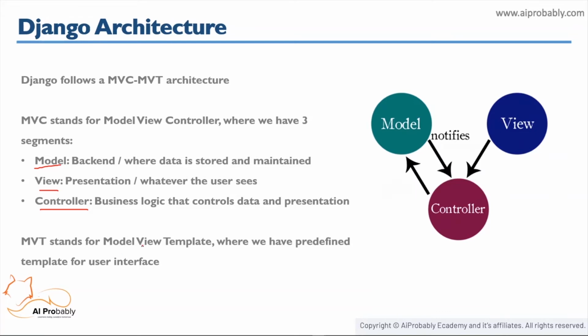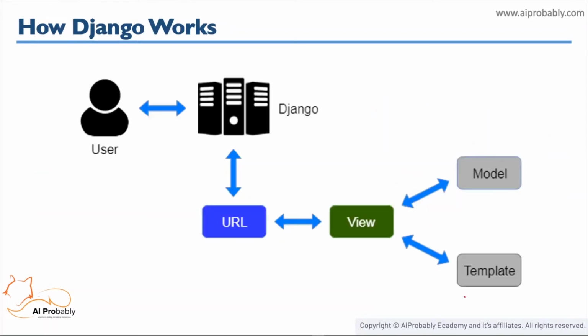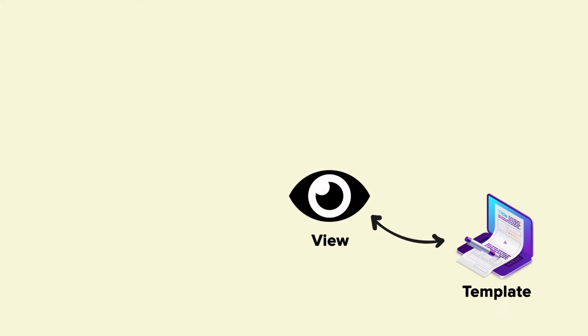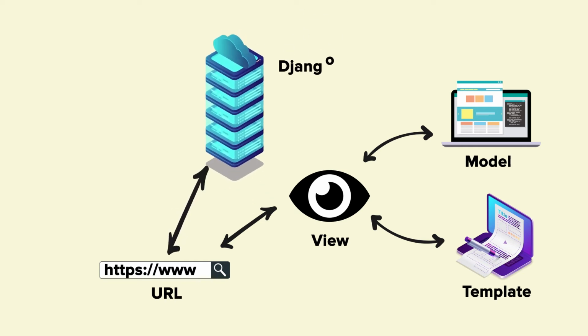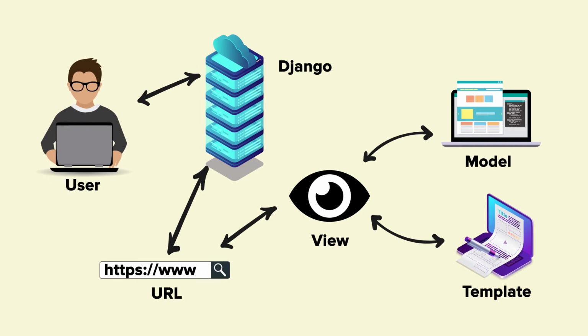It is inbuilt. So enough about the architecture, but how does Django work? In the given image, the template is your front end, which will interact with the view, and the model will be used as the back end. The view will access both the model and the templates and map it to a URL. After that, Django plays the role of controller and serves it to the user. So this is how Django internally works.